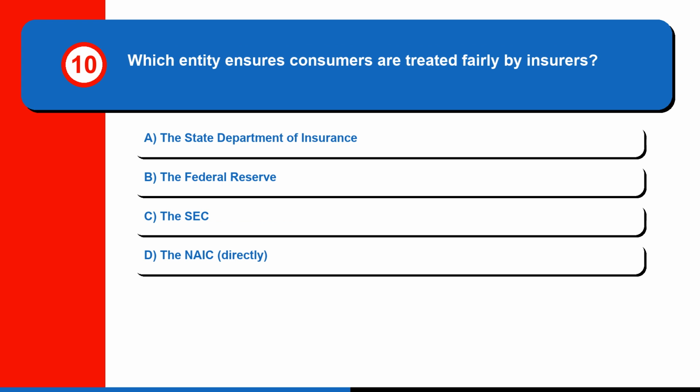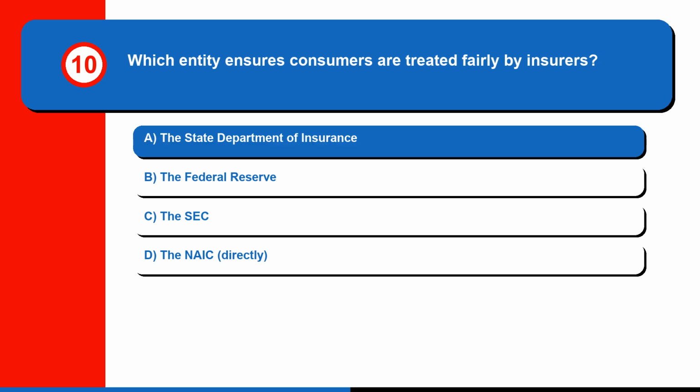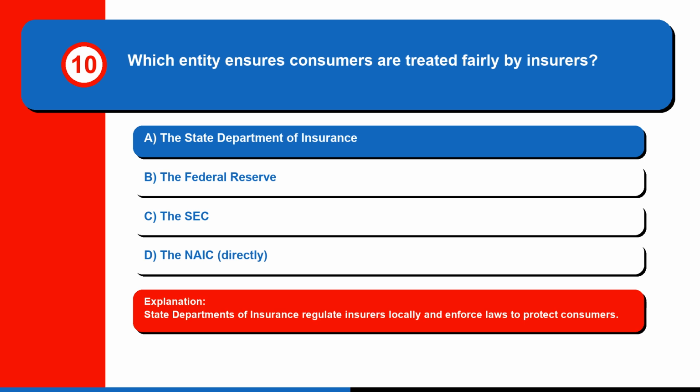Question 10. Which entity ensures consumers are treated fairly by insurers? A. The State Department of Insurance. B. The Federal Reserve. C. The SEC. Or D. The NAIC, directly. The correct answer is A. The State Department of Insurance. State departments of insurance regulate insurers locally and enforce laws to protect consumers.